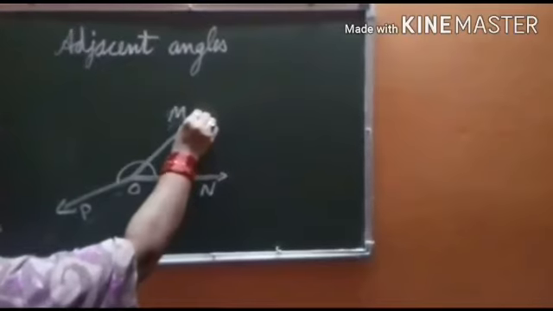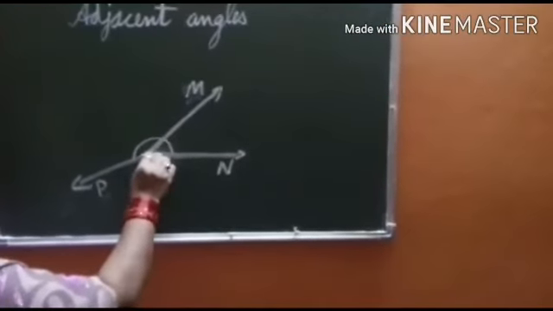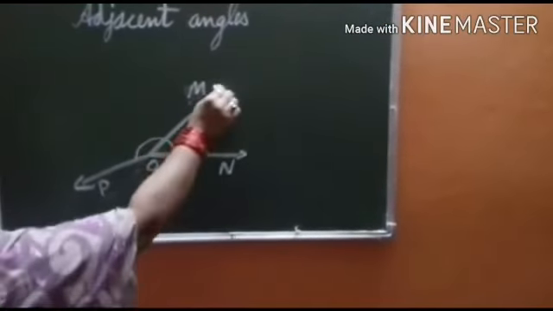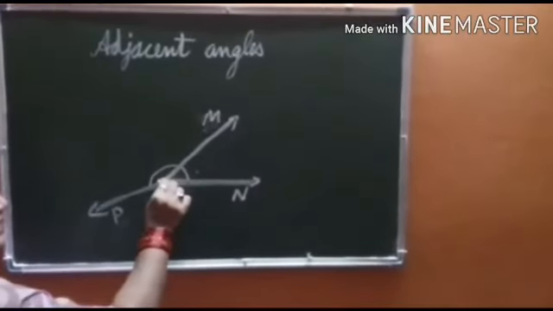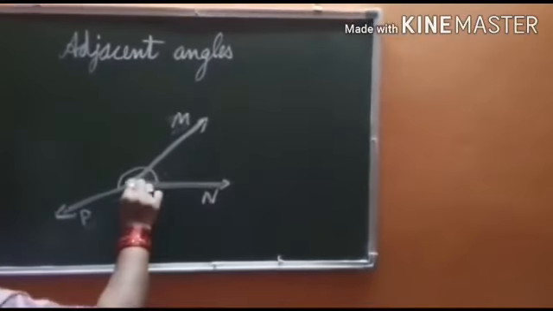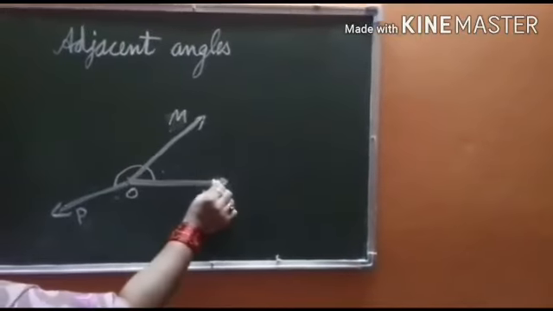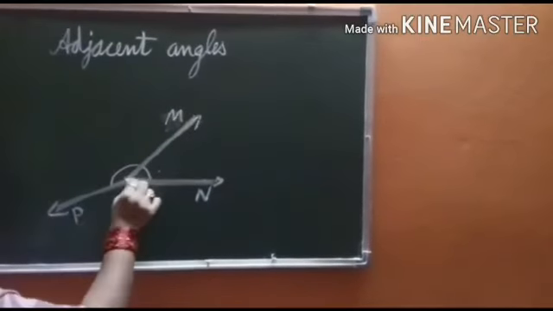Now this acute angle MON has vertex O. This obtuse angle MOP has the vertex O. So both these angles have a common vertex. Then for MON, the arms are MO and ON, and for MOP, the arms are MO and OP.